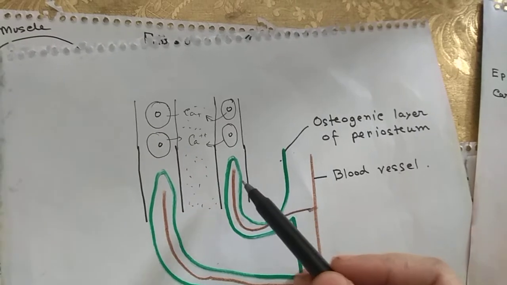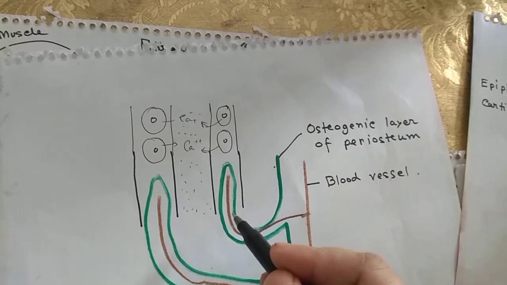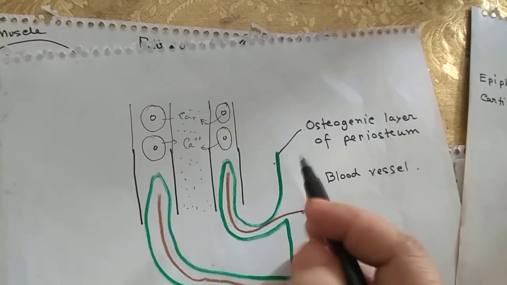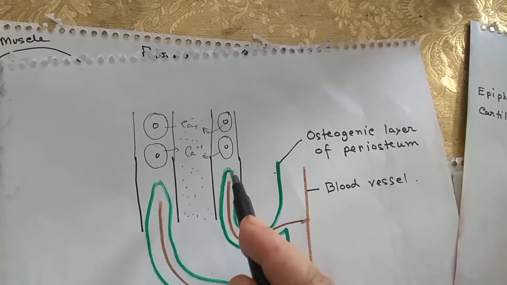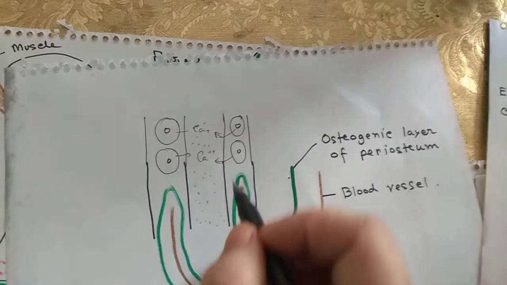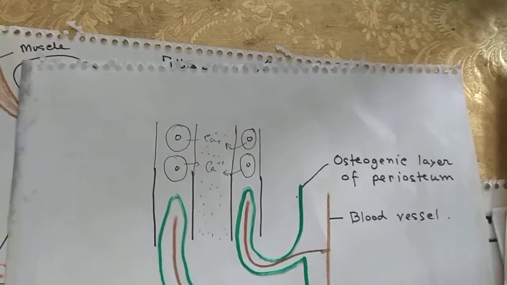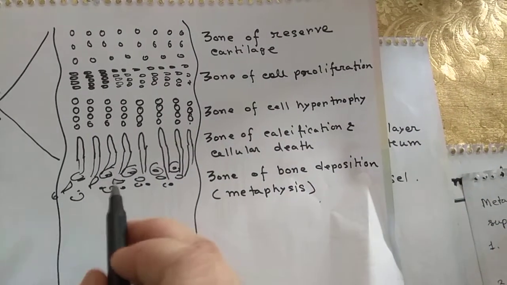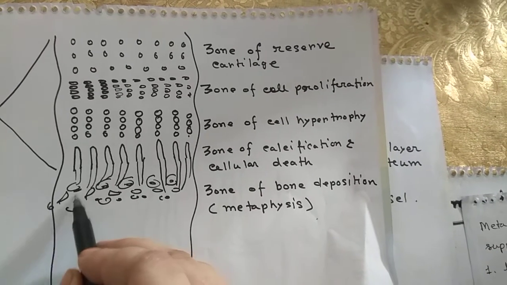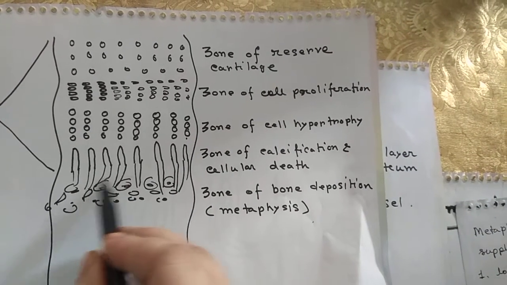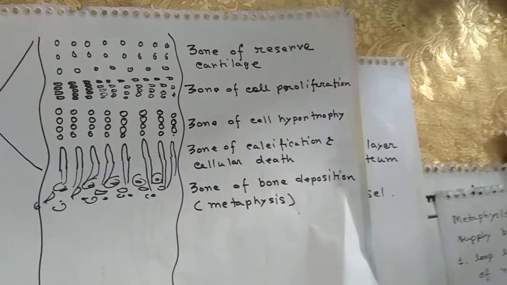lumen, and this lumen is filled by blood vessels, and with the blood vessels it carries the osteogenic layer of the periosteum. The osteogenic layer contains osteoblasts, which cause bone formation. So new bone is added in this region. So this is the growth of the bone. Growth occurs in this region, and this is known as the metaphysis.